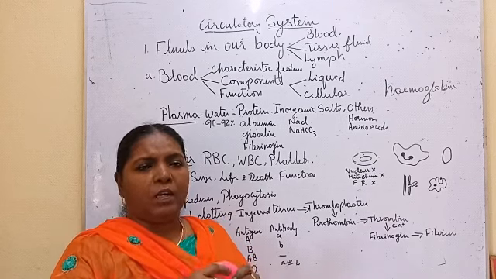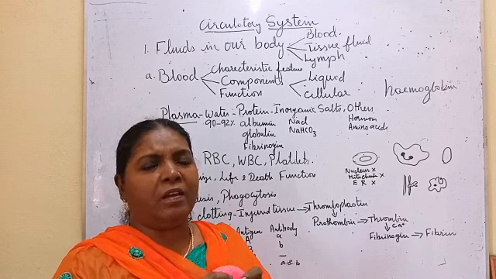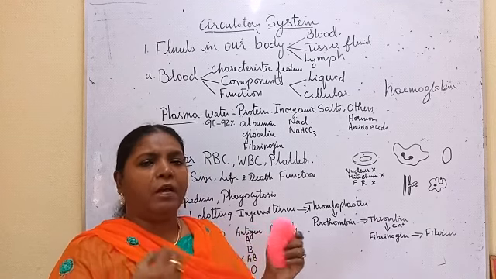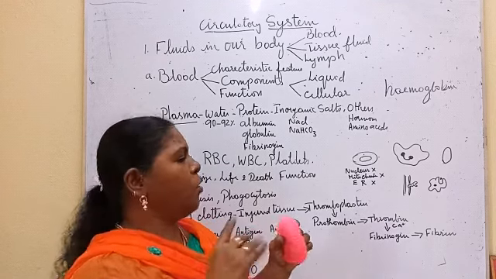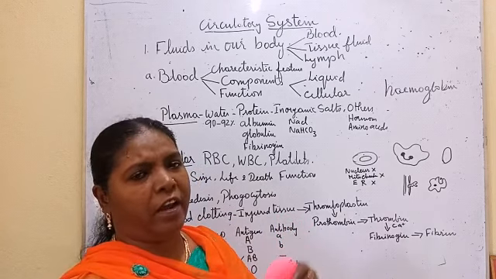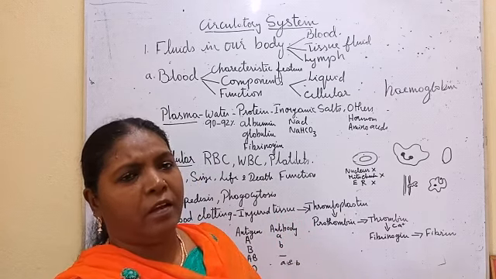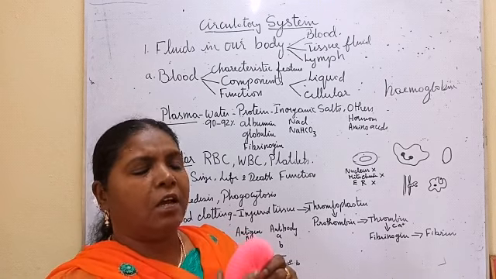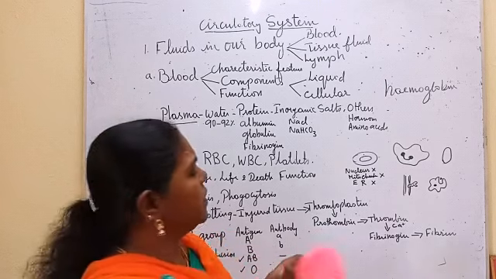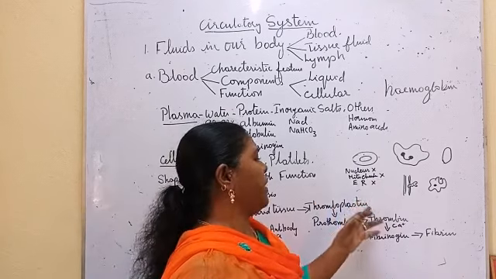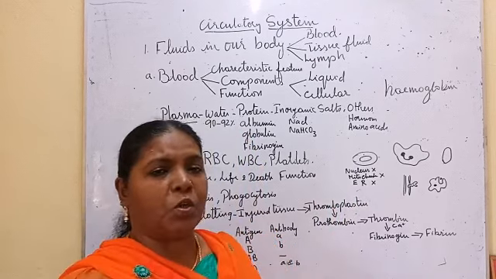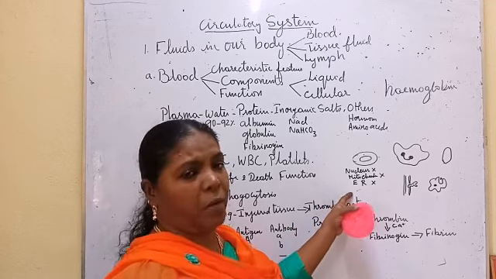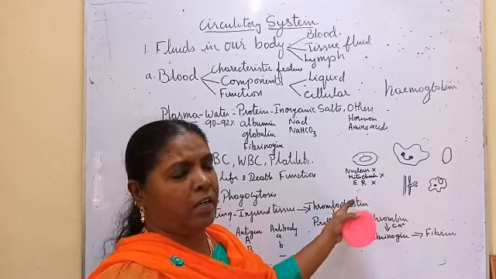So in order to avoid that, to provide full energy for carrying oxygen, it does not have mitochondria. The endoplasmic reticulum is also absent. Mitochondria and endoplasmic reticulum are cell organelles.